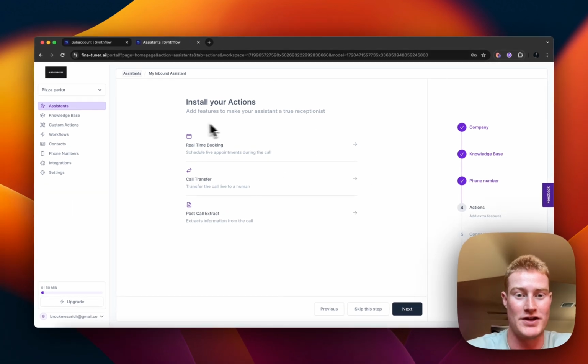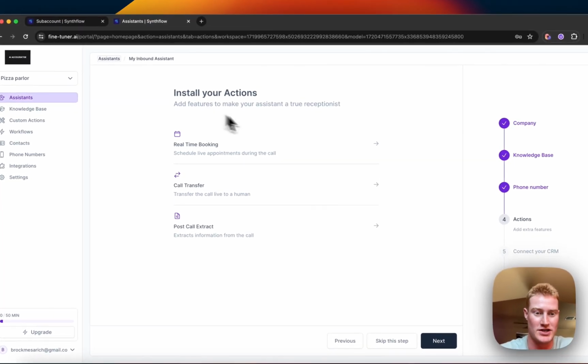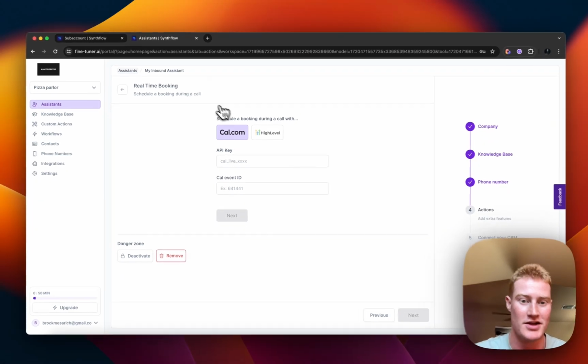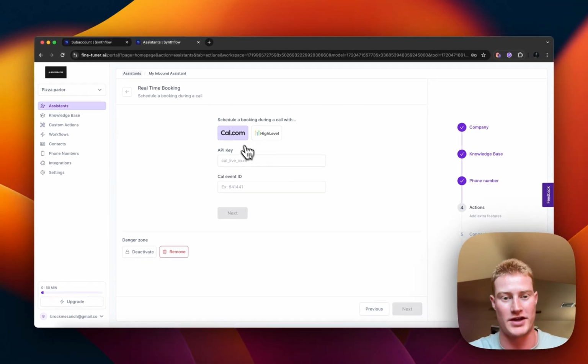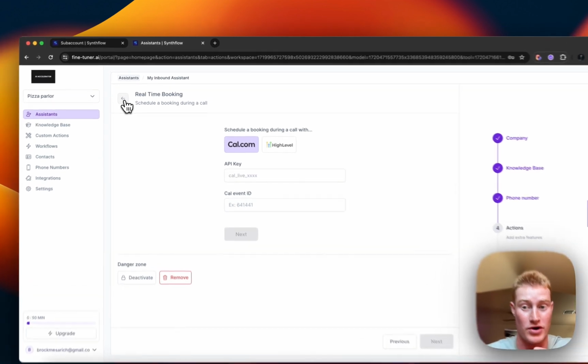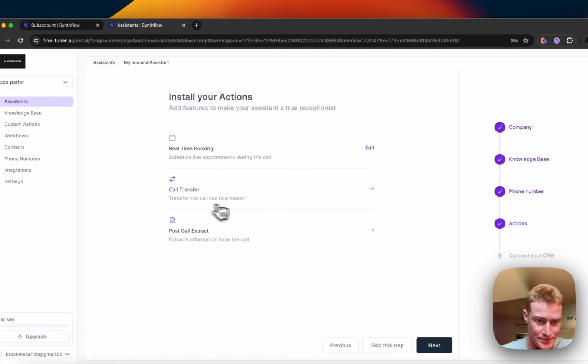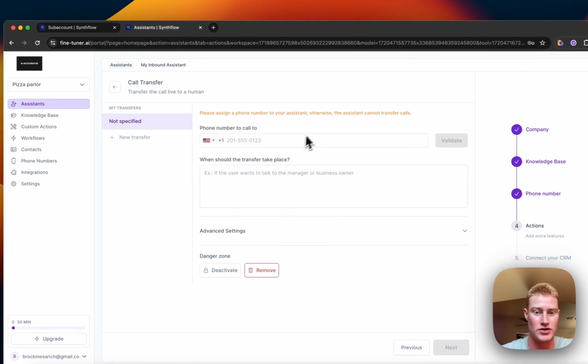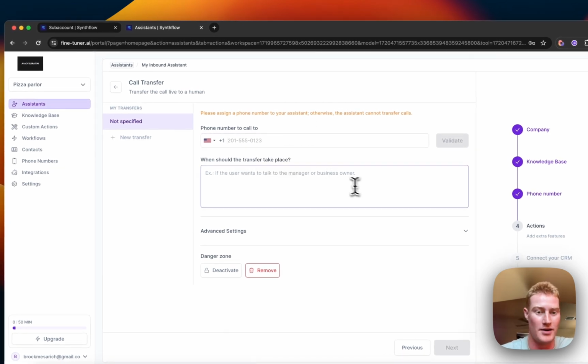Install your actions. So add features to make your assistant a true receptionist. We could do real-time booking, call transferring, post-call extract. Let's just play around with this so you guys can see again. We could link our API keys for cal.com and High Level in order to have our AI assistant book meetings. Call transfer, we could transfer our calls to a certain phone number, and we could specify when we want this transfer to take place.